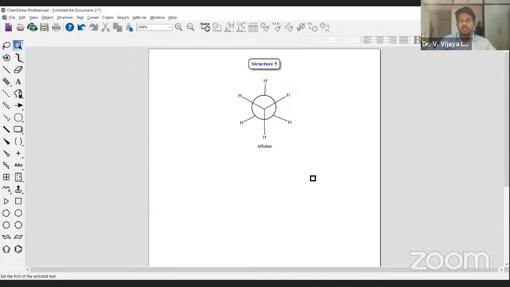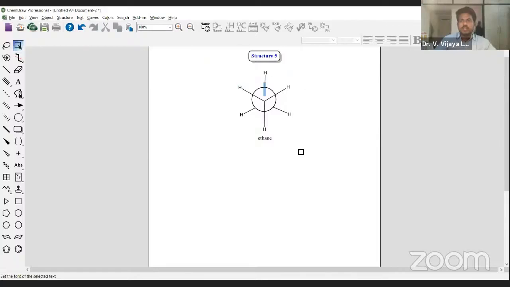That is the reason why I just want to finish the structure. And the last one is a very simple one, that is not a problem at all. So how do we draw the structure? That is very, very important. See, this is nothing but an ethane molecule, but it is not presented in the normal way. It is presented in the form of the Newman projection formula.